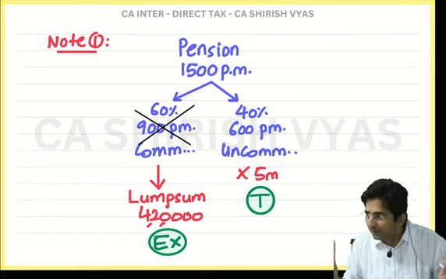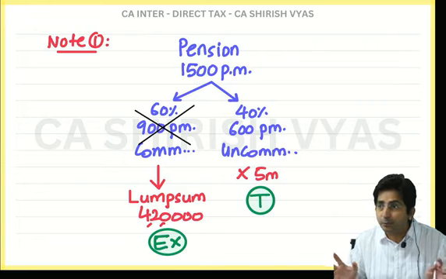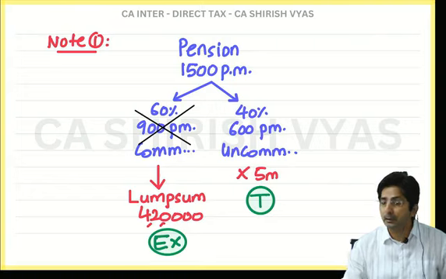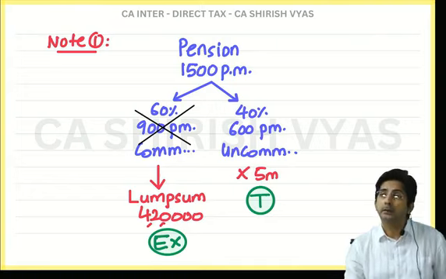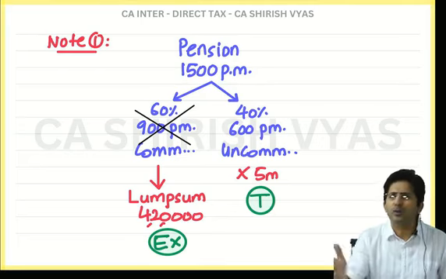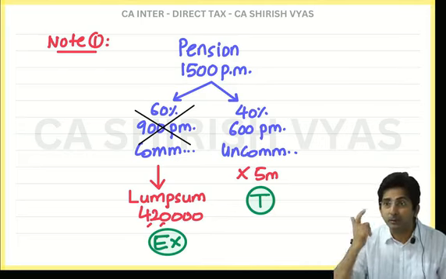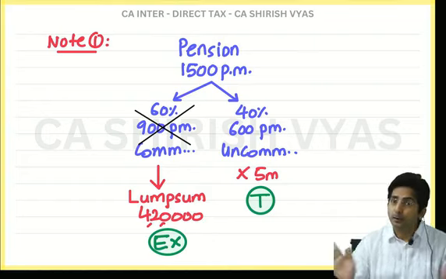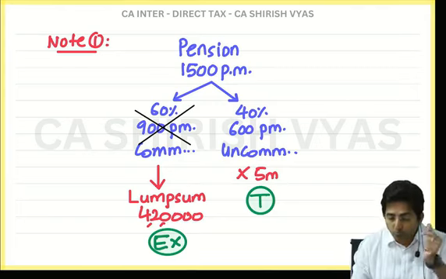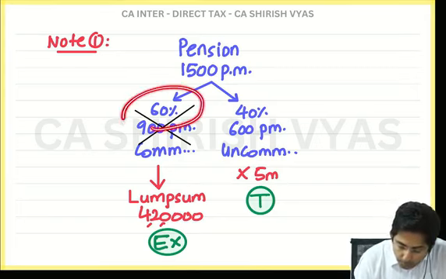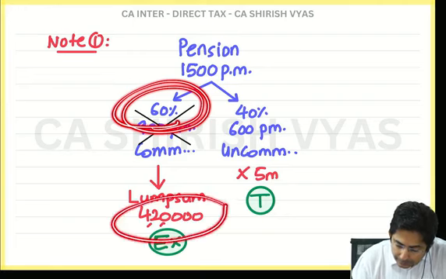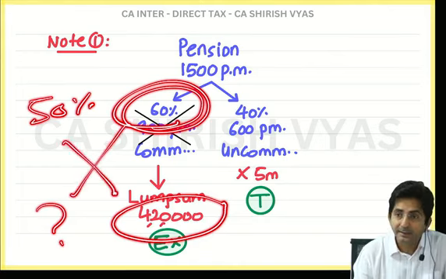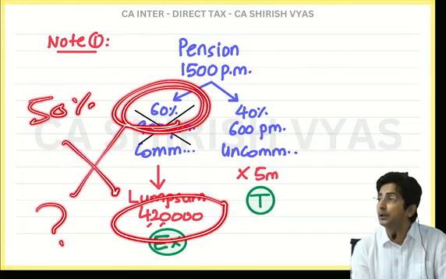So the income tax department also thinks like this. You are confused, no? You are not able to decide whether to take monthly or lump sum. So you should take half monthly. But now he will say, no, I wanted 60% lump sum. That is your choice, you do what you want. But exemption depends upon the thinking of income tax law. And as per income tax law, if you commute 50%, we will exempt. So you know what you will do now? Look, for commuting 60%, if you received 4,20,000, then for 50%, how much would you have received? That much the government will exempt.